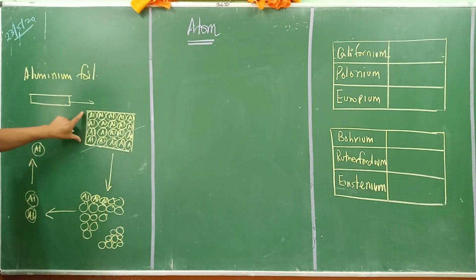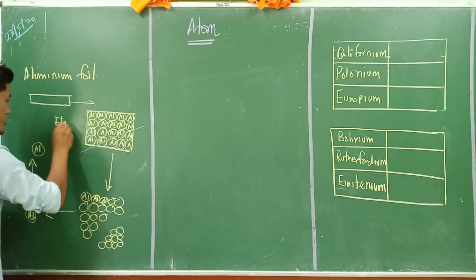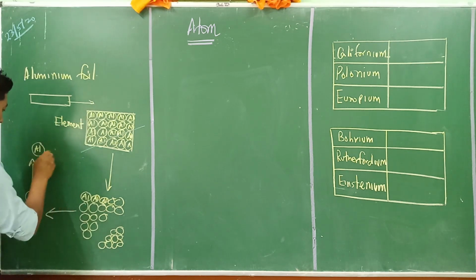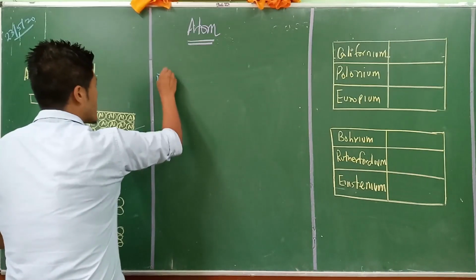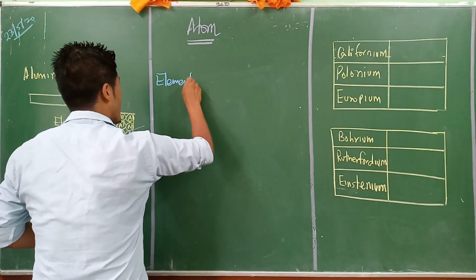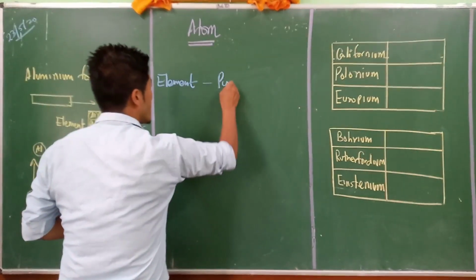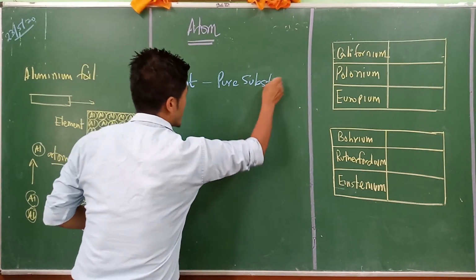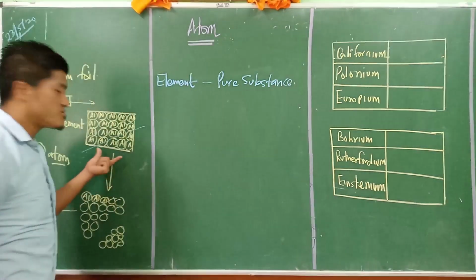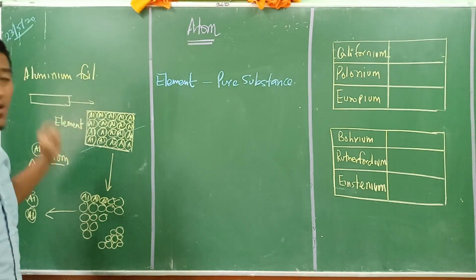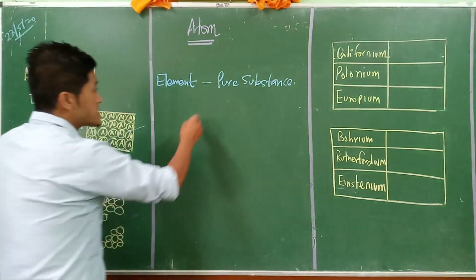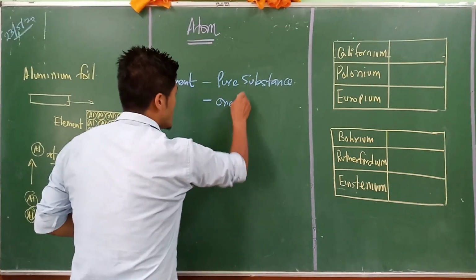And this particular thing combined together is what we call an element here. This is element, and this is what we call an atom. Understand? So element is what we used to say is a pure substance. They are pure substances because they have only one kind of atoms here, right?